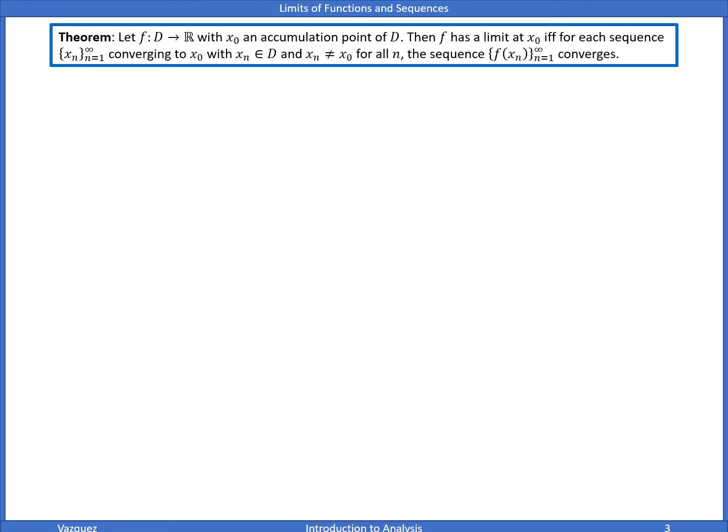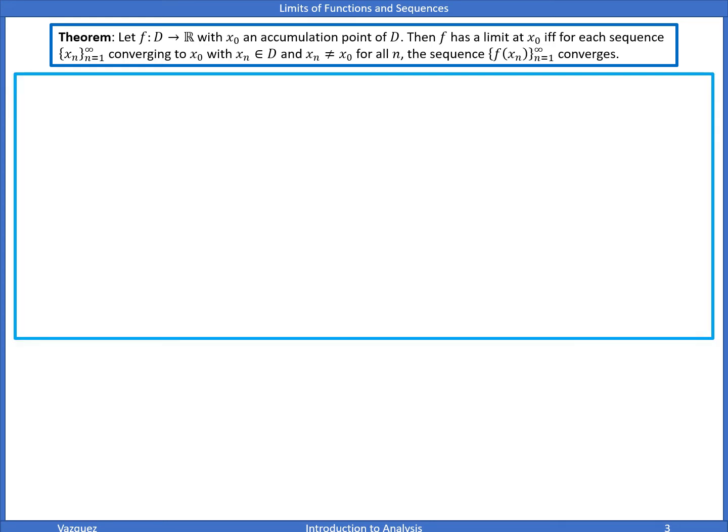We do have a theorem that says let f be a function from D to R, with x naught an accumulation point of D, then f has a limit at x naught if and only if for each sequence x of n converging to x naught, with x of n being points in D, and x n not being equal to x naught for all n, the sequence f of x n converges. So the answer to the question in the previous slide is yes, we do converge to L.